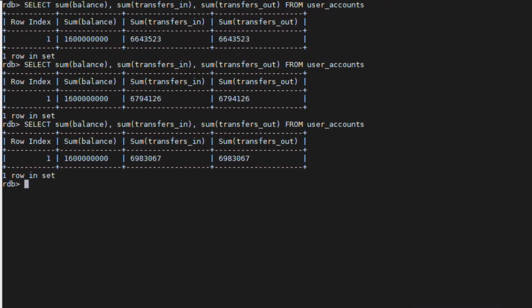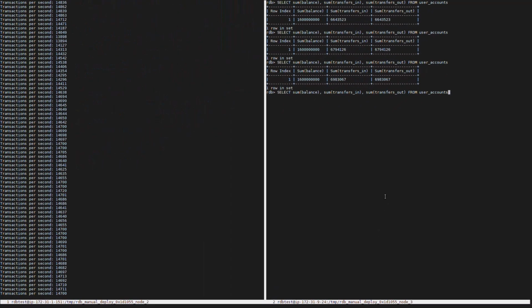Also notice that the sum total in the accounts is always 1.6 billion, and the sum amount of transfers in and out are the same. We're demonstrating here that Regatta, as an OLxP system, demonstrates strict serializability and external consistency, the highest level of ACID behavior and transactional correctness. So what does this mean to you?